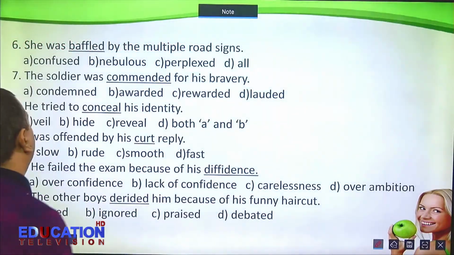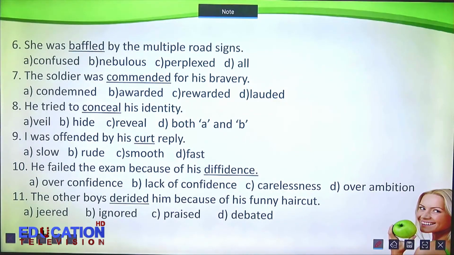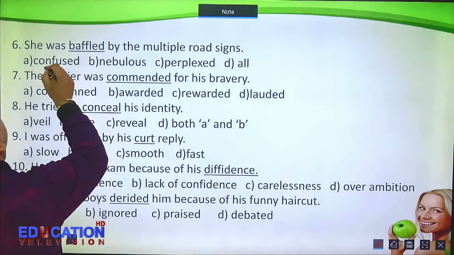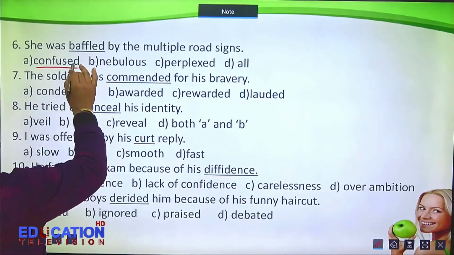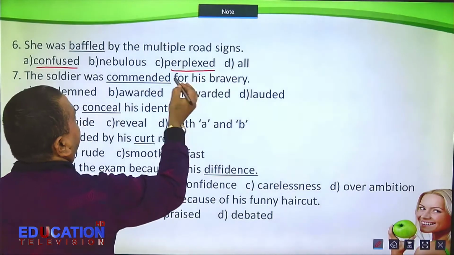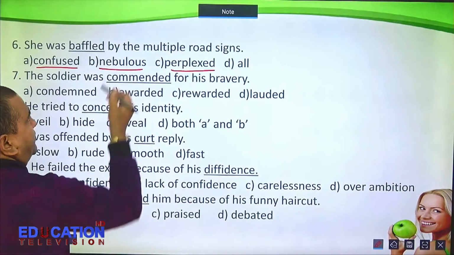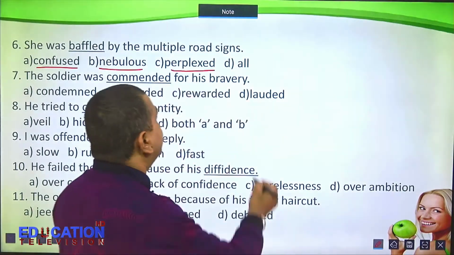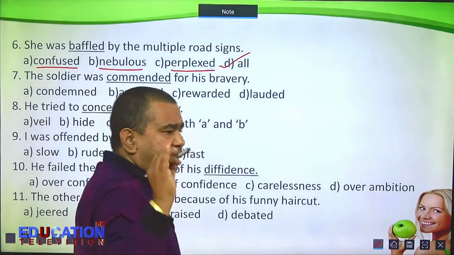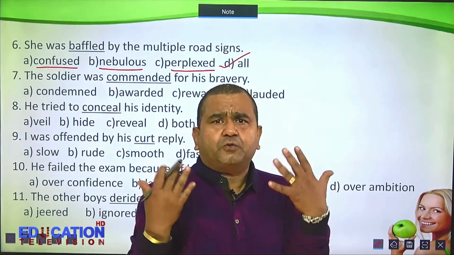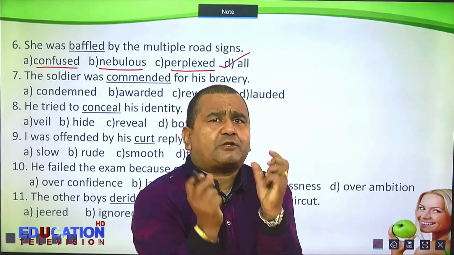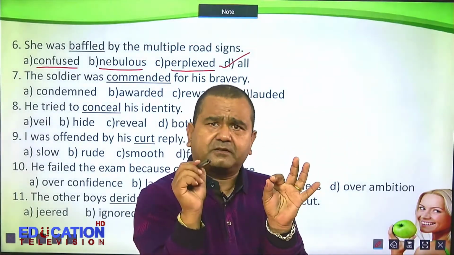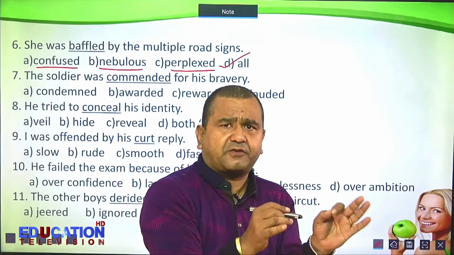Now, let us see the next one. She was baffled by the multiple road signs. Baffled. Let us see. Baffled means confused, correct? Confused means perplexed, correct? Perplexed means nebulous, correct? So all these three words are synonymous. So what's the answer? All. Here what happens is, sometimes the students are so much in a hurry that as soon as they find the answer, they just tick it, or they just think this is the correct answer.